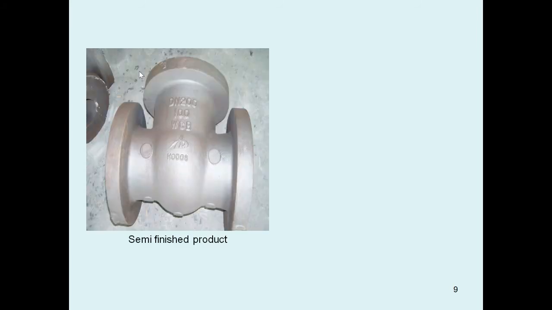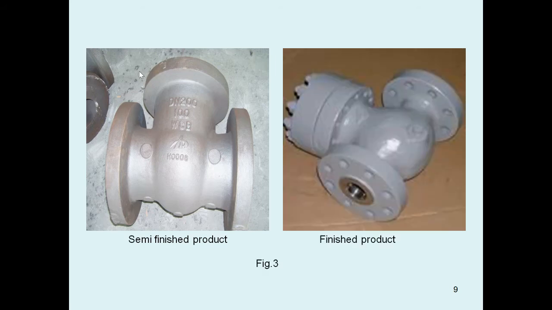Next, we can see a semi-finished product of a valve, and here is the finished product. This will be the final one. So what is the difference between these two? Here we are attaching some additional parts, like bearings, etc.